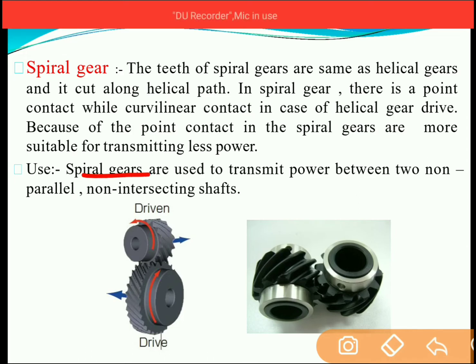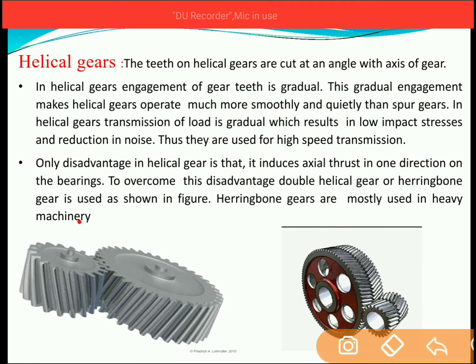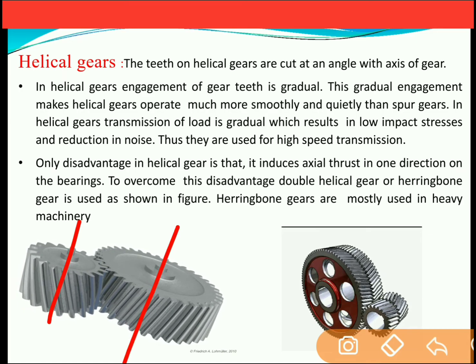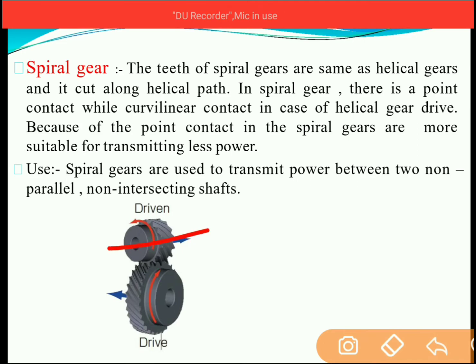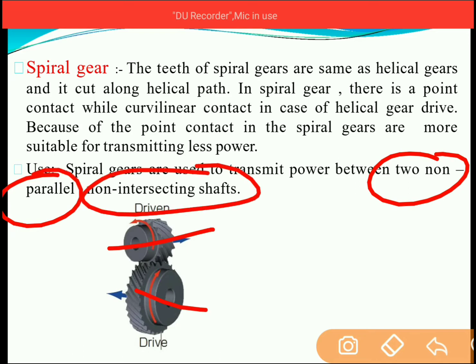Spiral gears are used to transmit power between two non-parallel and non-intersecting shafts. In the case of the previous helical gears, these two shafts were parallel to each other, whereas in the case of spiral gears, these two shafts are not parallel to each other. So these are non-parallel and non-intersecting shafts.